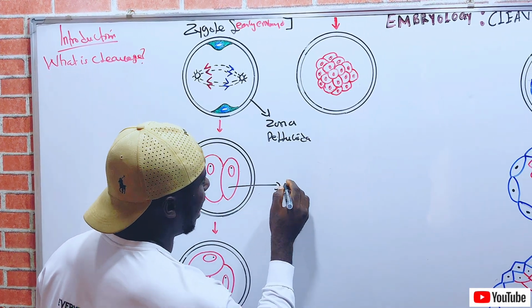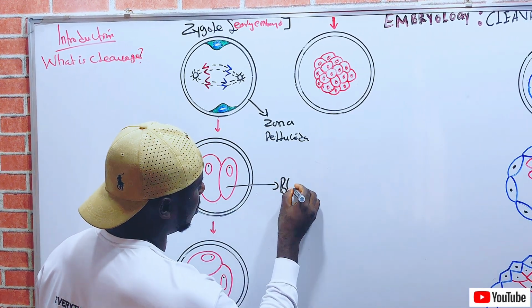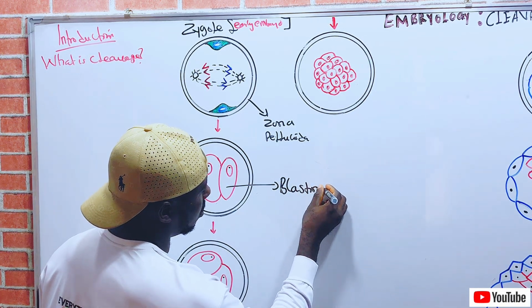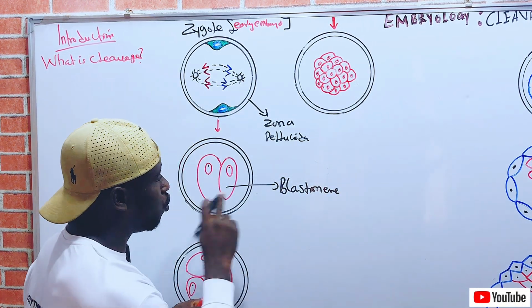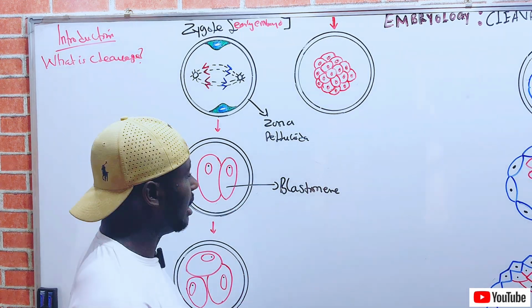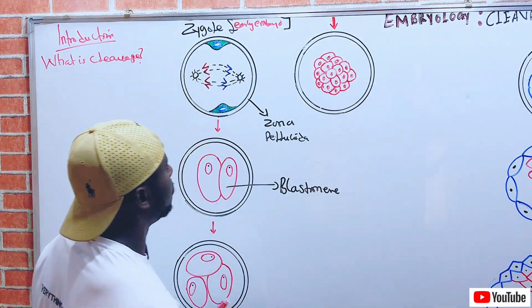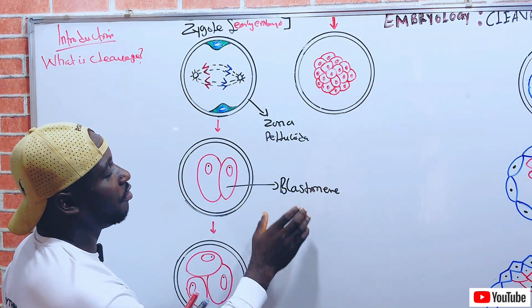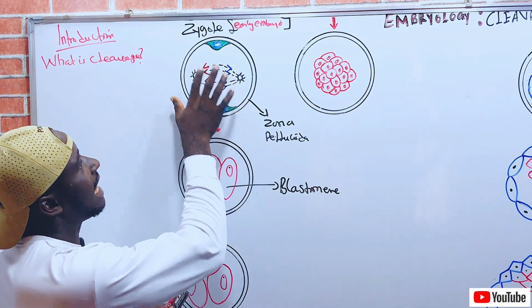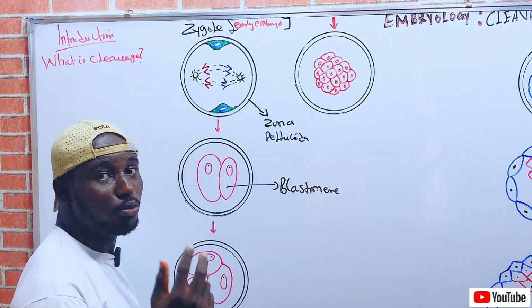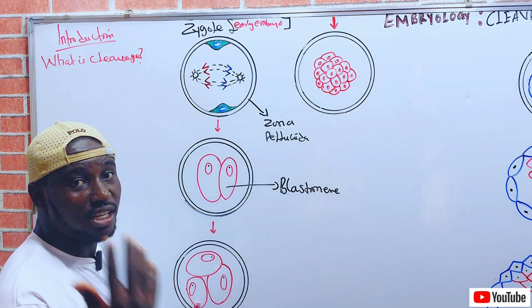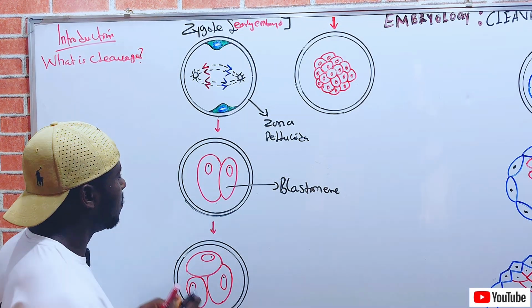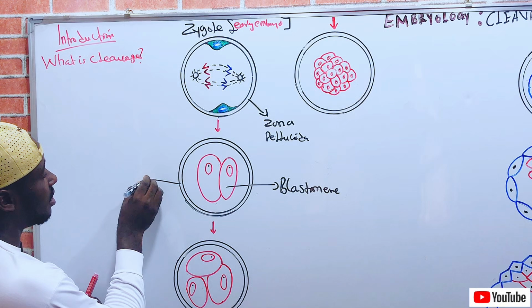The cells are the blastomeres. These two of them are blastomeres. Now, as this has taken place, the zygote will divide to form two cells. We call it the two cell stage of the cleavage. So this is the two cell stage.